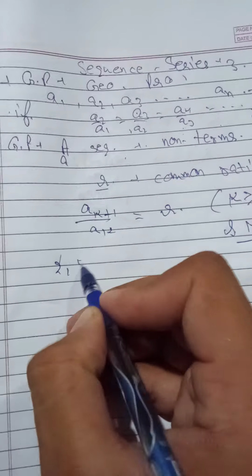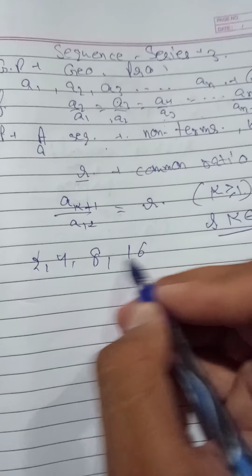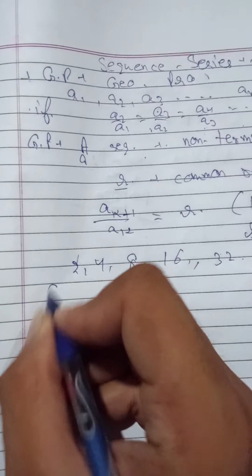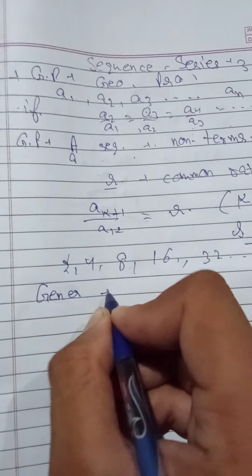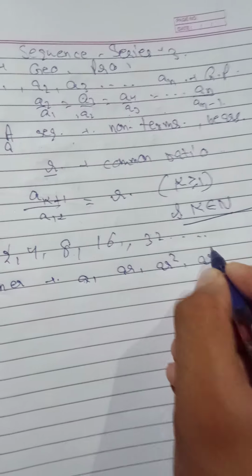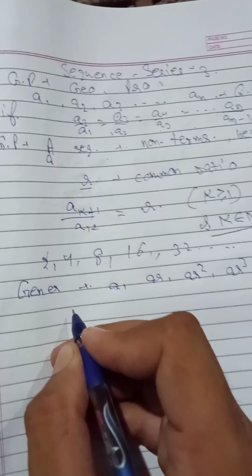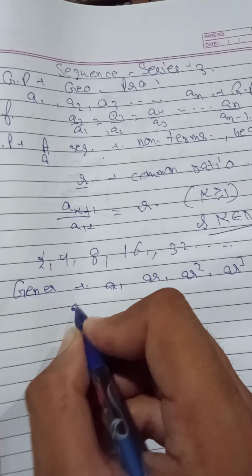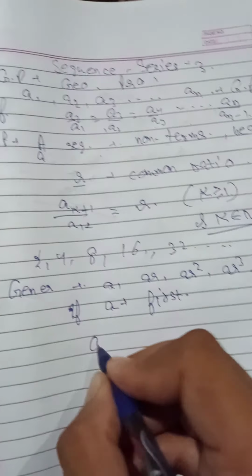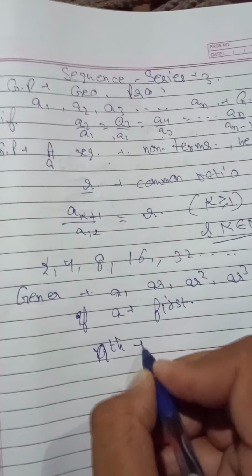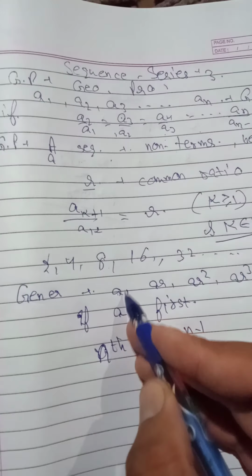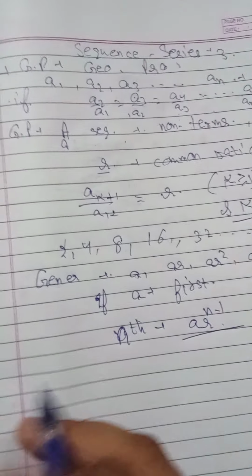For example, 2, 4, 8, 16, multiplied by the same number, 32. This will form a GP. The general term of a GP will be denoted by A, AR, AR square, AR cube and so on. If A is the first term, then the nth term, the general term, will be A R raised to the power n minus 1, because the first term does not have R.